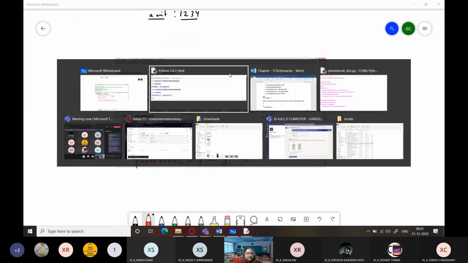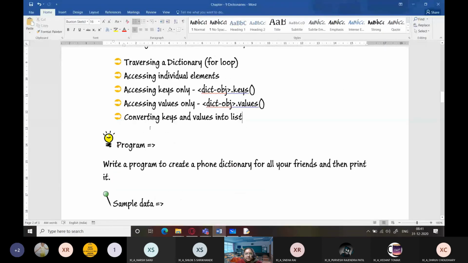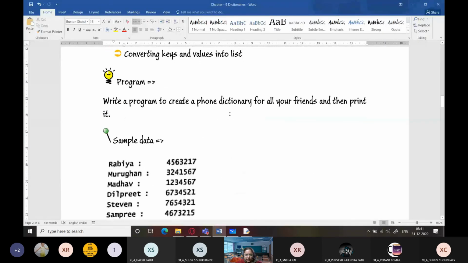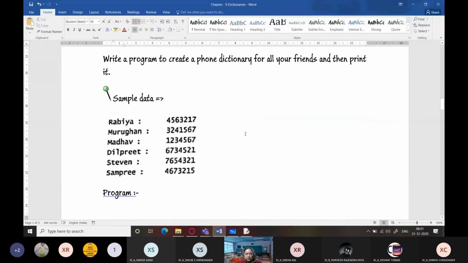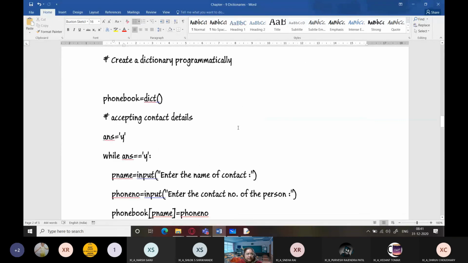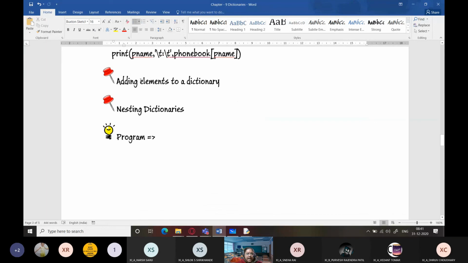These were the various methods of accessing elements within a dictionary. We also checked out a program which is used to create a phone book. Now, next is adding elements to a dictionary. How do you add elements to a dictionary?